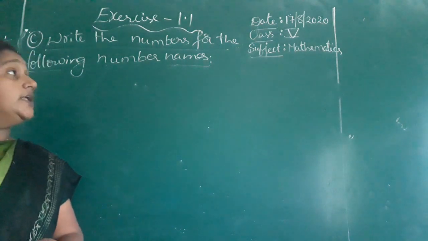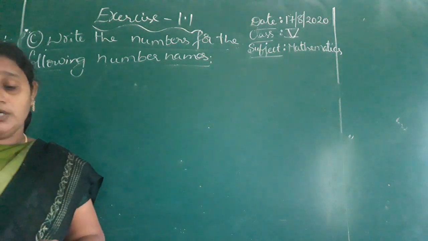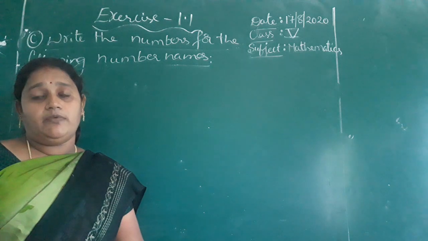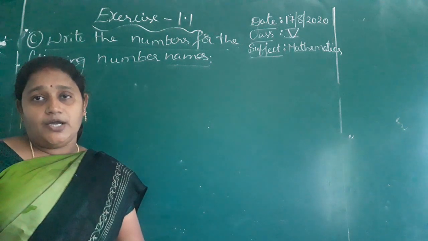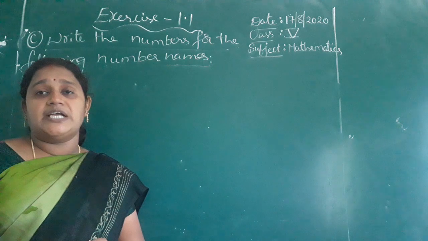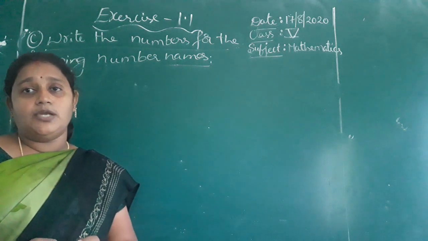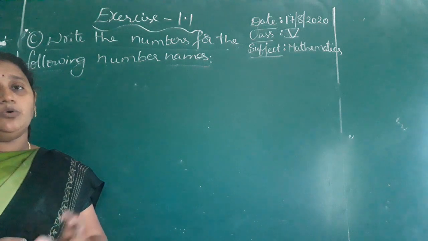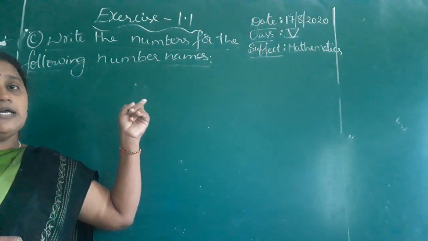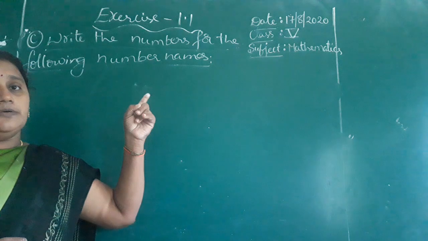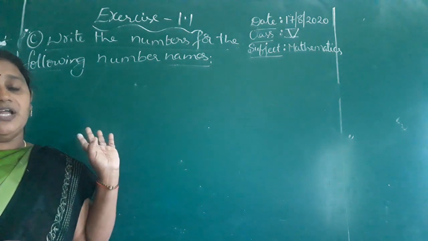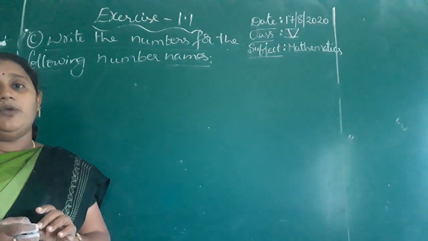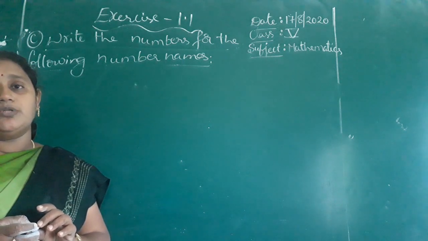Okay, children. Now we are going to discuss the remaining two Romans in exercise 1.1. Already we completed A Roman, writing the place values, and B Roman, where basing on the place value chart you have to write the number name. Those two topics are completed. Now I am going to start the C topic: write the number for the number name. They only give us the number name and we have to write the number regarding that number name.